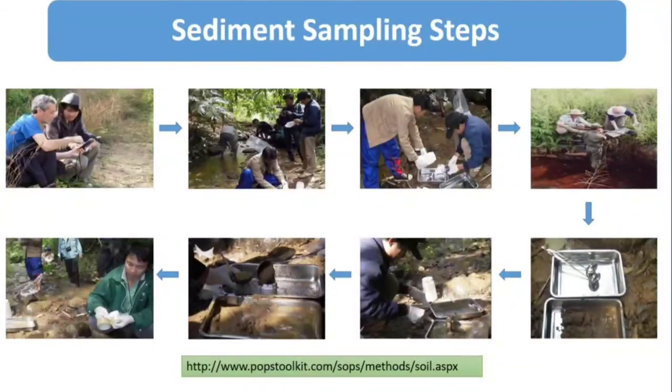field data collection form. Then using the stainless steel spoon, mix the sediment sample until it is thoroughly combined into a single homogeneous sample in a mixing tray. Then transfer representative subsamples of the homogeneous mixture to the clean sample jar using the mixing spoon. Fill the jar as full as possible with the sample mixture.